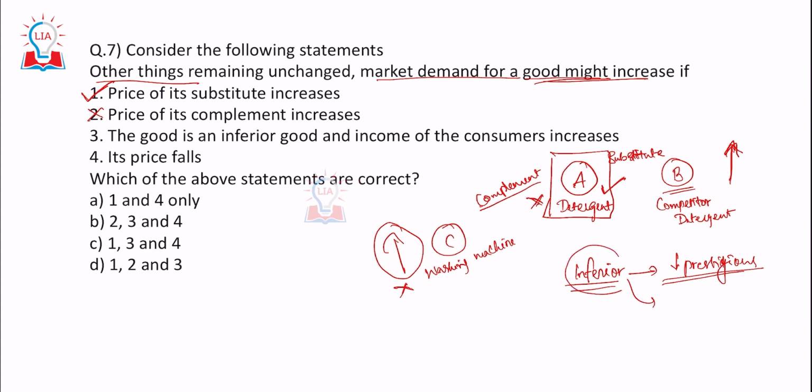So consumers' income is increasing, and the good A is inferior, so the brand becomes inferior. Now will they demand more? No, they would demand less of it. So 3 is wrong. This particular good A, its price falls, automatically the demand increases. So the answer is 1 and 4 only, which is A.